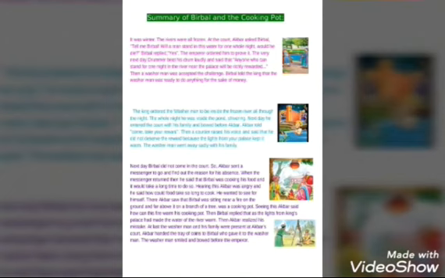Next day, Birbal did not come to the court. So Akbar sent a messenger to go and find out the reason for his absence. When the messenger returned, he said that Birbal was cooking his food and it would take a long time to do so. Hearing this, Akbar was angry and he said, "How could food take so long to cook?" He wanted to see for himself.